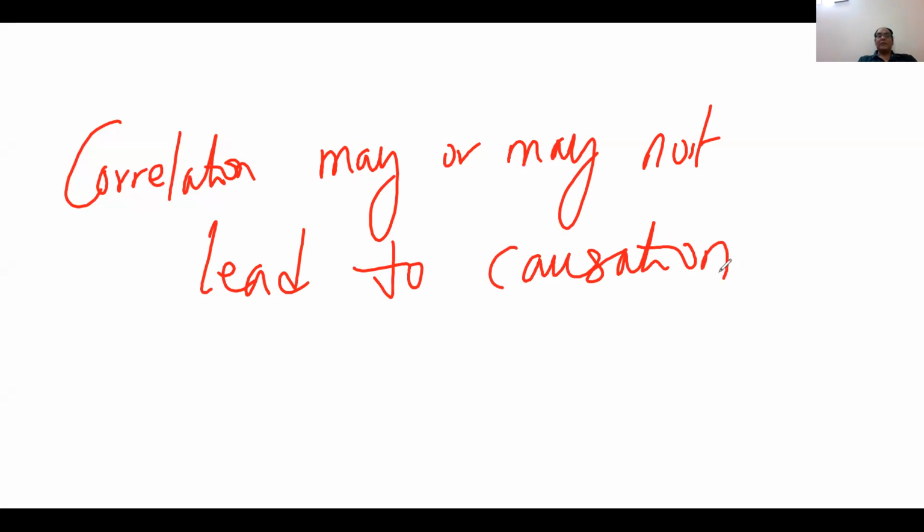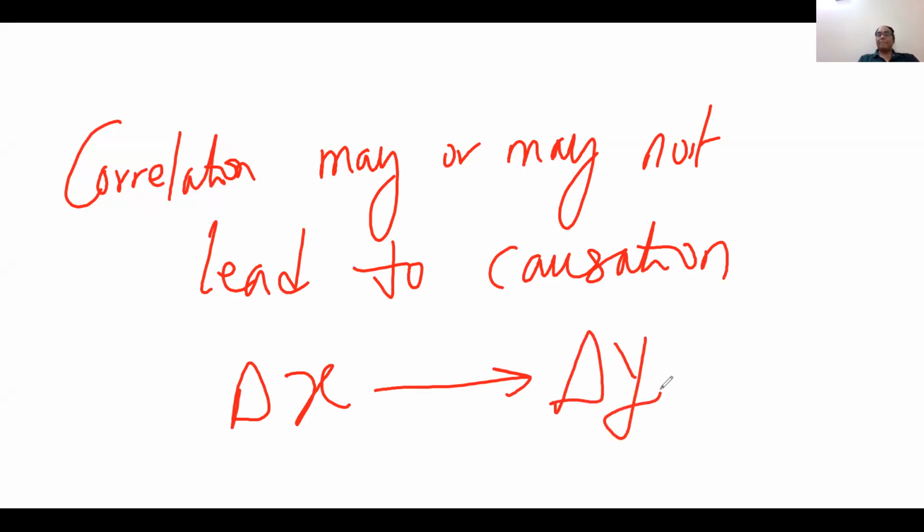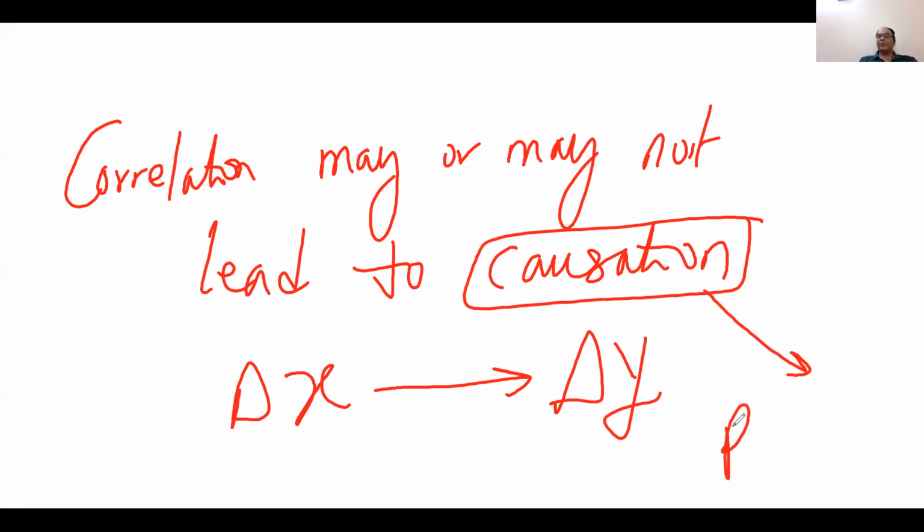Causation means when a change in X will cause a change in Y. When the change in X will cause the change in Y, then this concept is called causation, right? And if causation exists between X and Y, then you can study this causation with the help of regression.